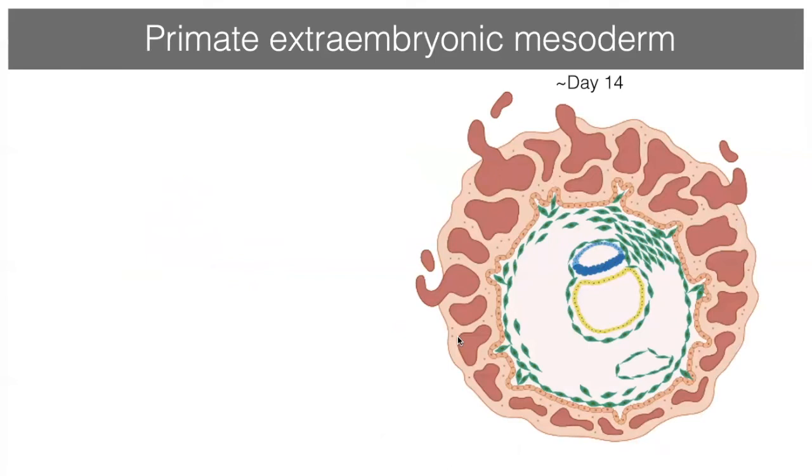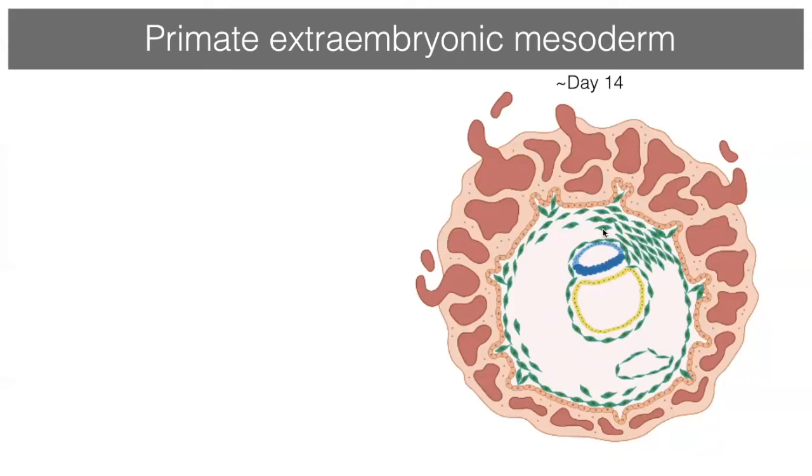I'm showing here an image of about day 14 human post-implantation embryo. What you can see at the outside is a syncytial trophoblast in light orange. Red is the maternal tissue, in dark orange, the cytotrophoblast. In the middle, in yellow, the primitive endoderm, in dark blue, the epiblast. In light blue, the amnion, and in green, all these cells here are the extraembryonic mesoderm.